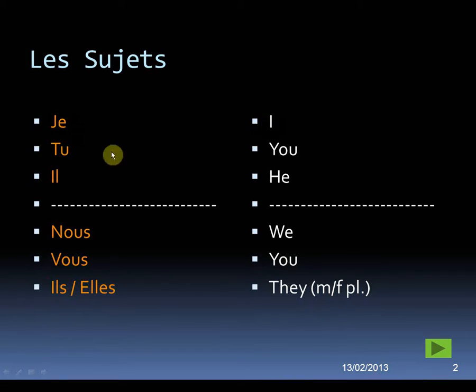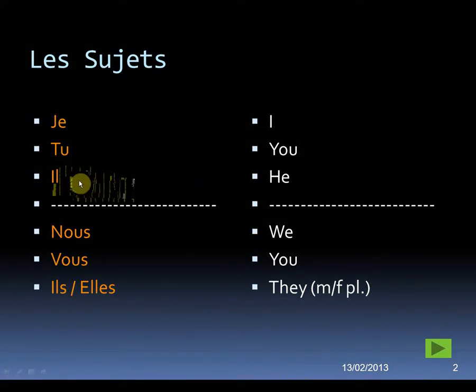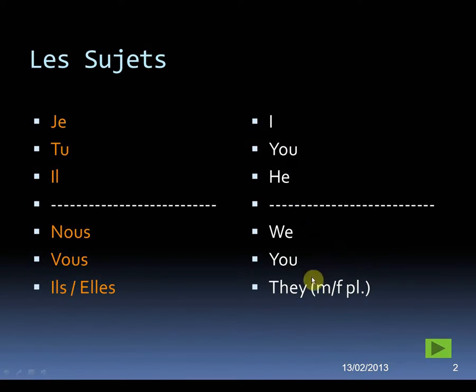Je, meaning I. Tu, meaning you. Il, meaning he. Elle, on, ce, she, one, and it. Obviously all on the same line as il itself. Then we have nous, meaning we. Vous, meaning you. Ils, they, masculine plural, and elles, they, feminine plural. And there's the line again, separating all the singular subjects above and all the plural subjects below.